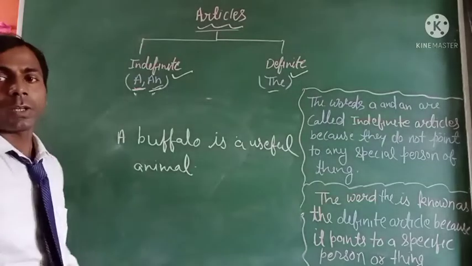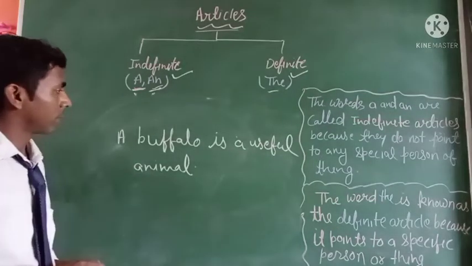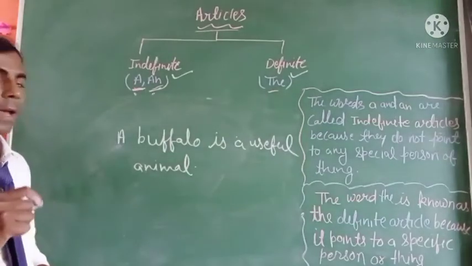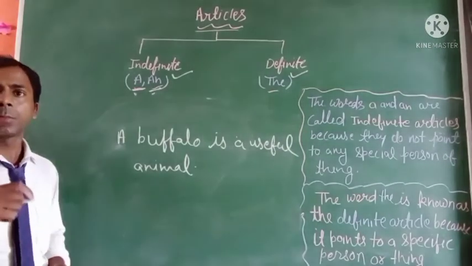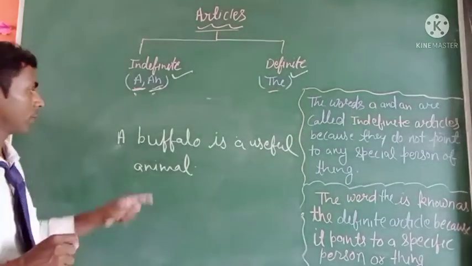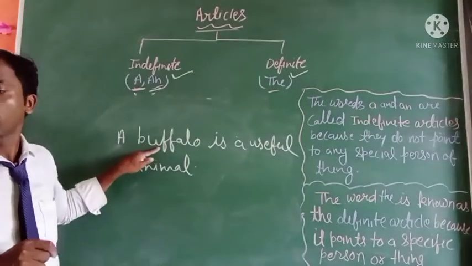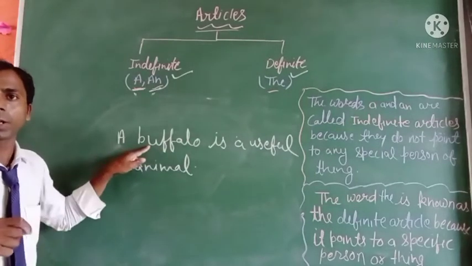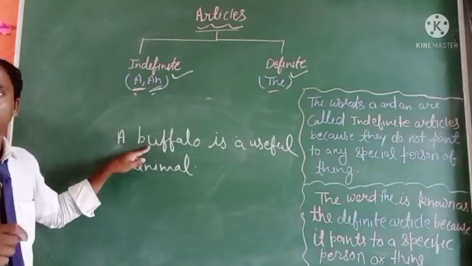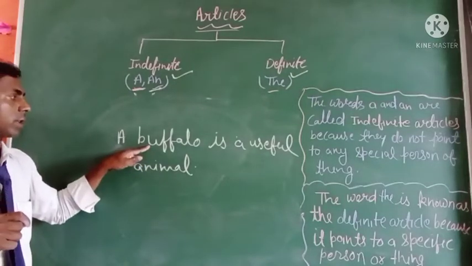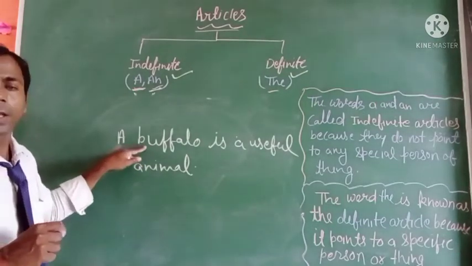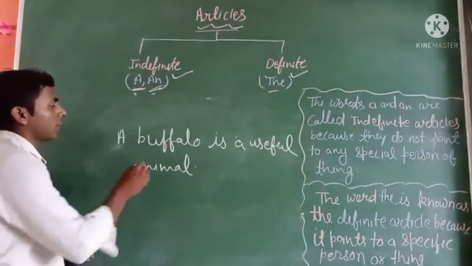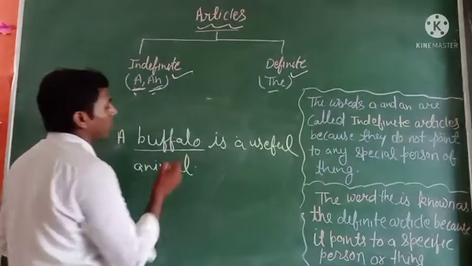Okay, so in this case you can see that we use "a" and "an" before a singular countable noun which is used to represent a class of things. Here "a buffalo is a useful animal" expresses the class of the buffalo.